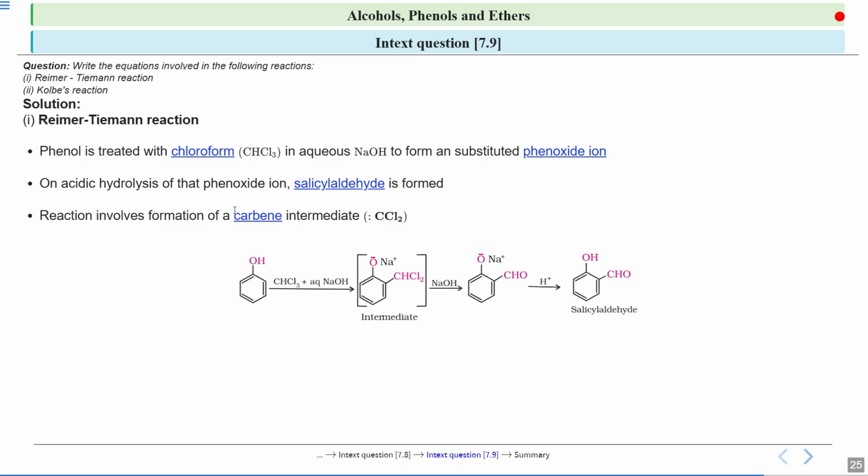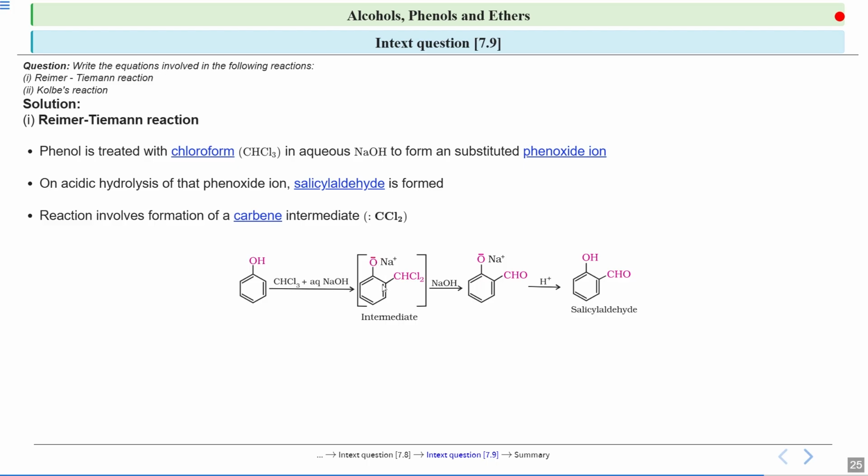So if you look at this process, first you have a phenol. When chloroform and aqueous NaOH, which is a base, react with the phenol, a sodium phenoxide ion is formed, that is O- and Na+. And to this ortho position, the CHCl2 group will be attached. One thing you need to remember is that the nucleophilic attack will take place from this carbon and not from this oxygen.